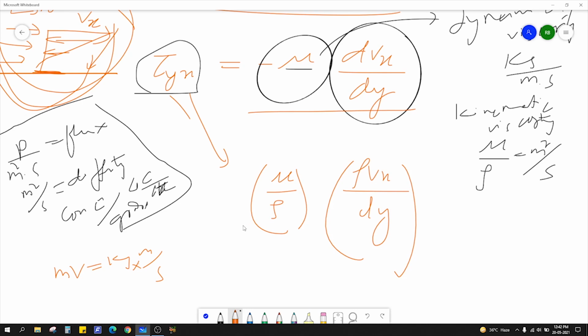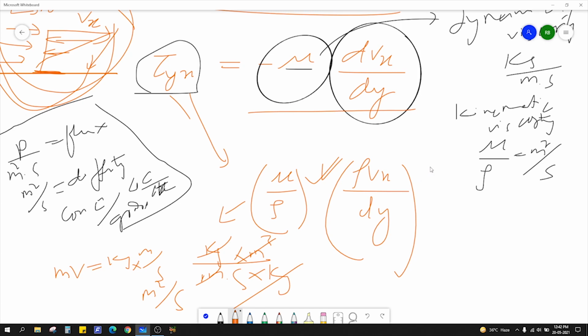What is mu? Kg per meter second. What is density? Kg per meter cube. If you cancel out these terms, you get meter square per second. So this is nothing but your diffusivity. It is kinematic diffusivity, but it is also momentum diffusivity. If you hear momentum diffusivity, it means mu by rho. Dynamic viscosity means only mu. Kinematic viscosity and momentum diffusivity are the same.